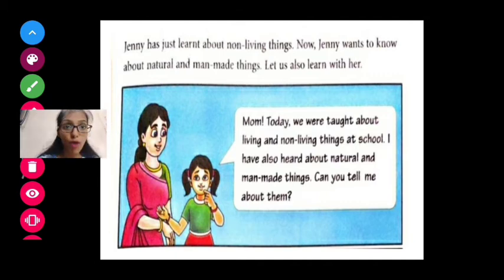Mom, today we were taught about living and non-living things. Now Jenny went to school, and in the school Jenny is taught by the teacher about living things and non-living things.